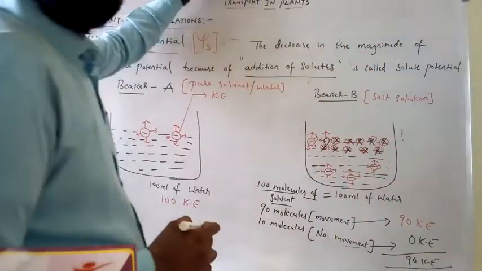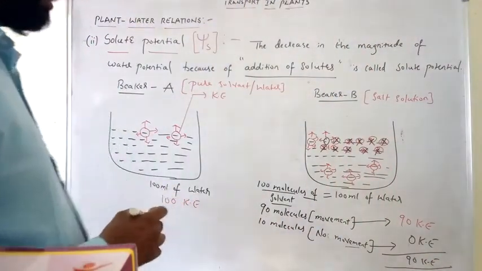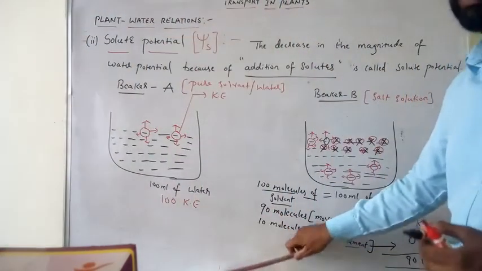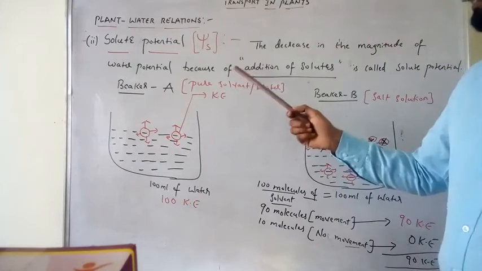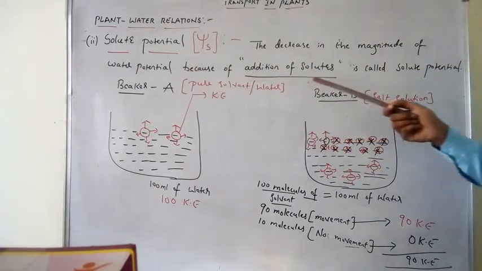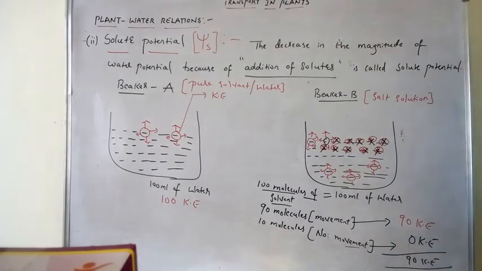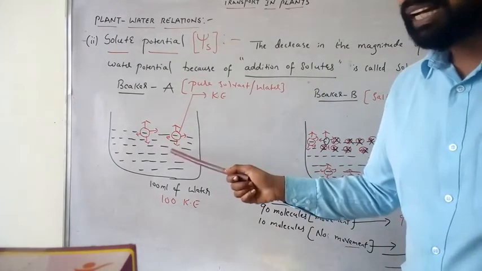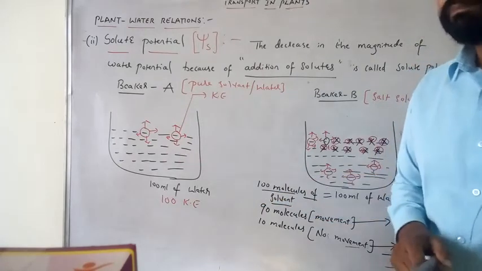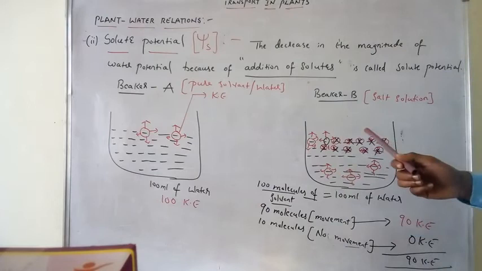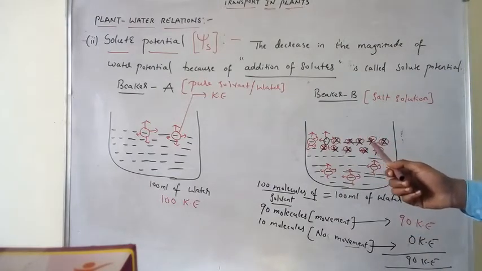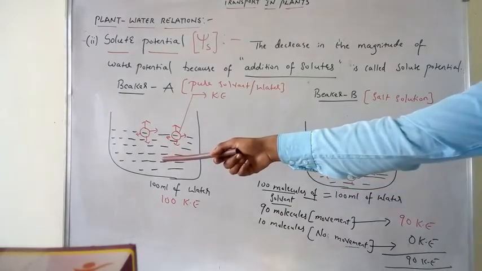Now, solute potential, to be clearly understood: the decrease in the magnitude of water potential because of the addition of solutes is called solute potential. In beaker A, I have taken 100 ml of water. In beaker B, also I have taken the same 100 ml of water.